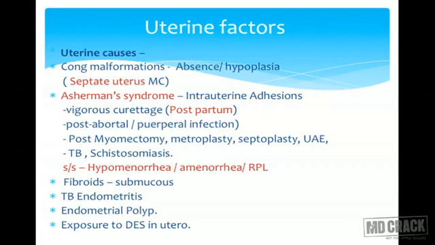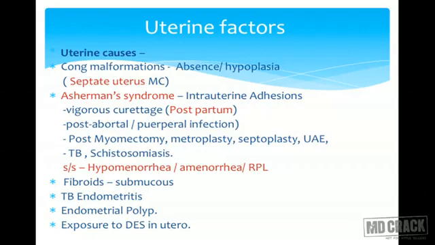Again, an MCQ can be there: which is the most common uterine anomaly which leads to infertility? The answer is septate uterus. The cause is, as the septum has very poor blood supply, decidua will not be well formed, so even though conception takes place, there will not be implantation. So septate uterus is the commonest uterine anomaly among the uterine factors of female infertility.